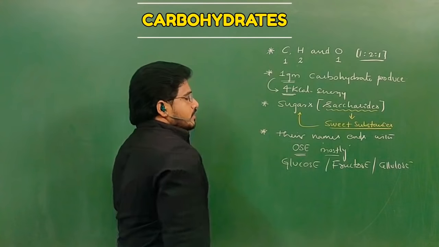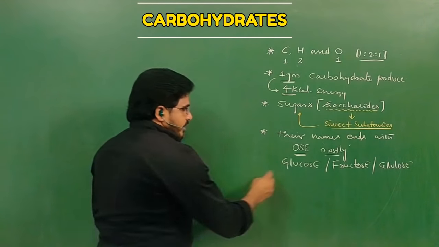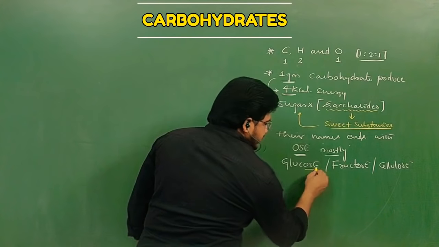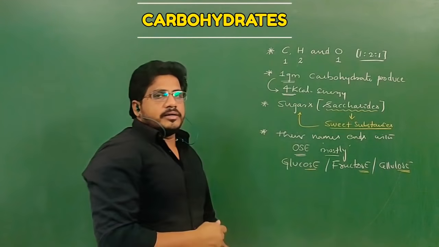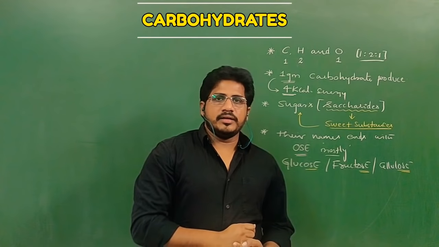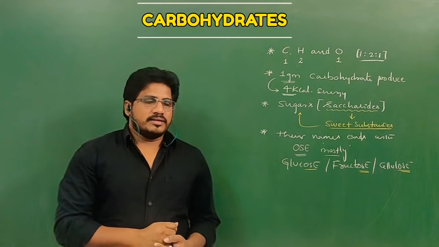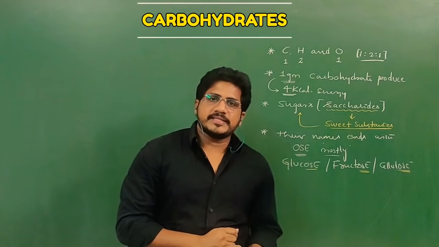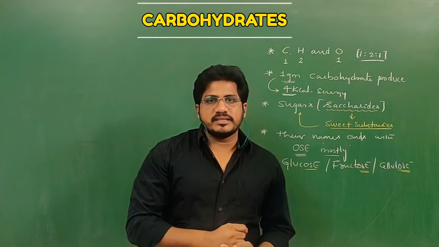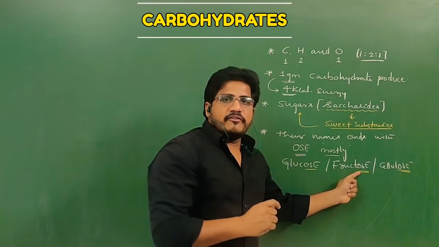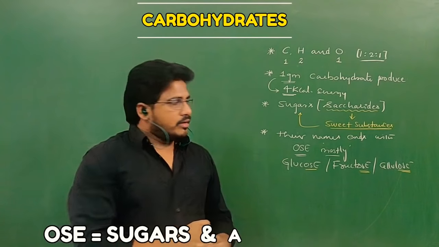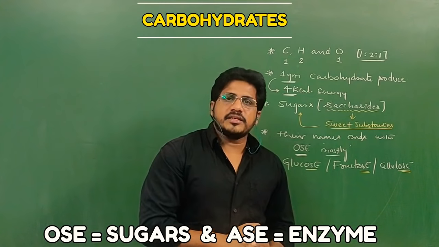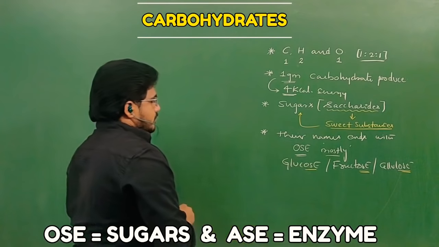If you see the given three examples, in every name the ending is OSE. So during pronunciation OSE will come in their names. Don't confuse. Sometimes similar spellings end with ASE, just like fructase. ASE means enzyme. OSE means sugar. So this is a simple differentiation.